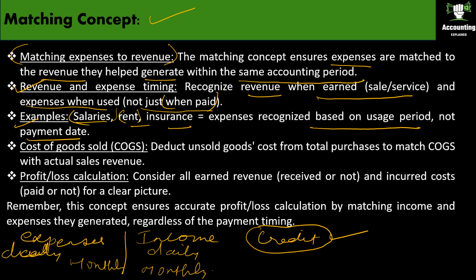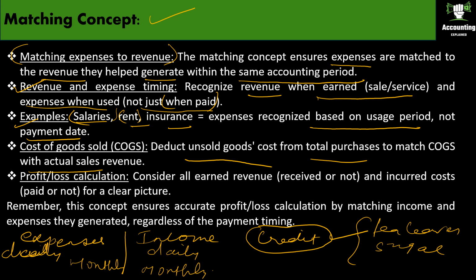Cost of goods sold. Deduct unsold goods cost from total purchases to match cost of goods sold with sales revenue. See, for example, if you have remaining tea leaves, sugar, etc. Okay, all the ingredients which you use for making tea, if there is something left out, then we have to deduct all these unsold goods from the total purchases, because to find out the exact cost of the goods sold, we can use only the goods which we have consumed. Okay, not the goods which we have purchased.